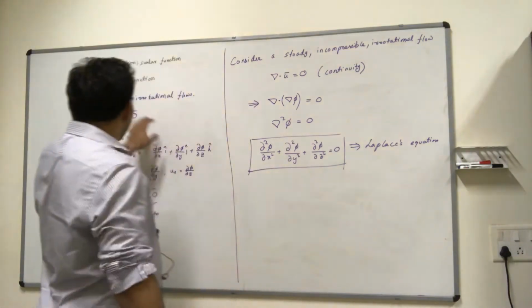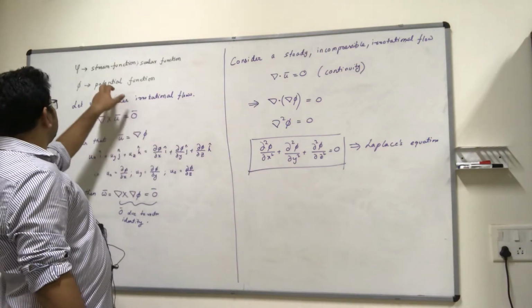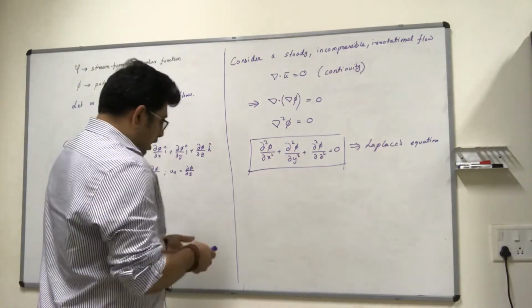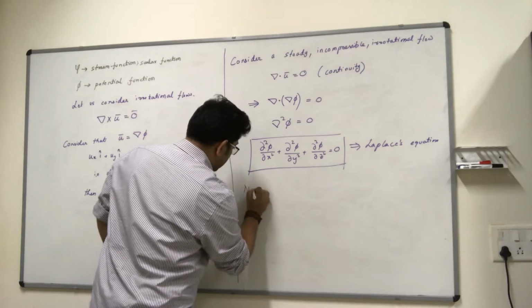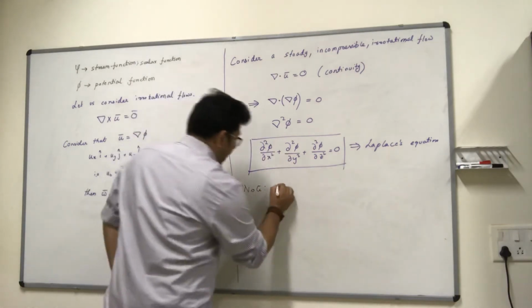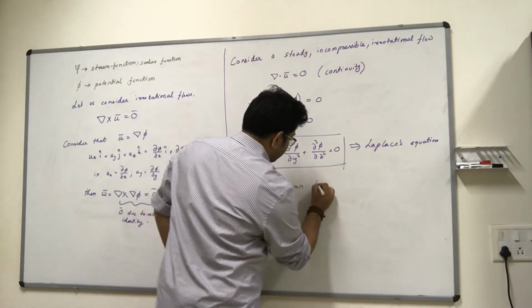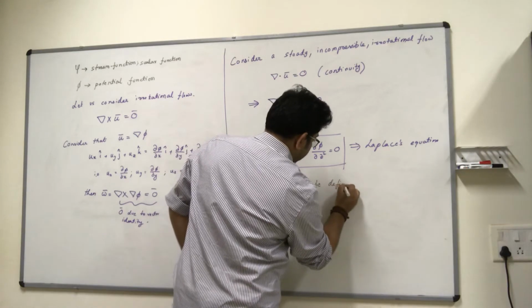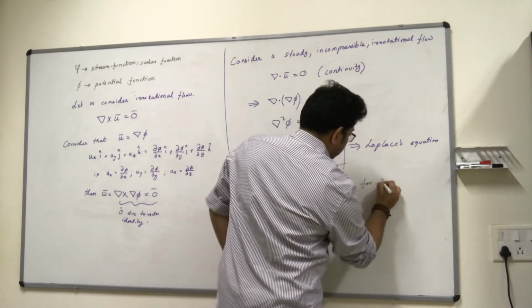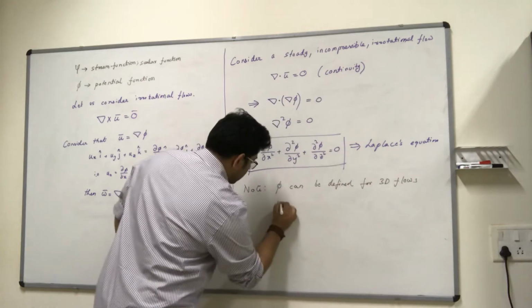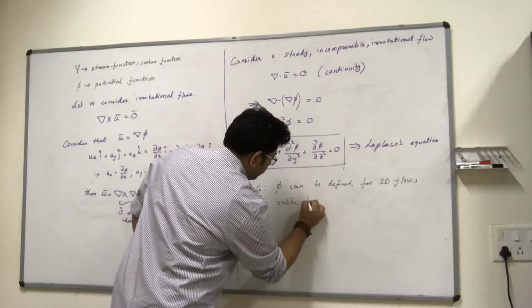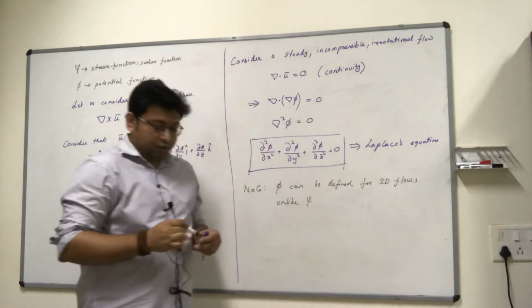But the way we have defined the potential function, note that phi can be defined for 3D flows, unlike psi, the stream function.